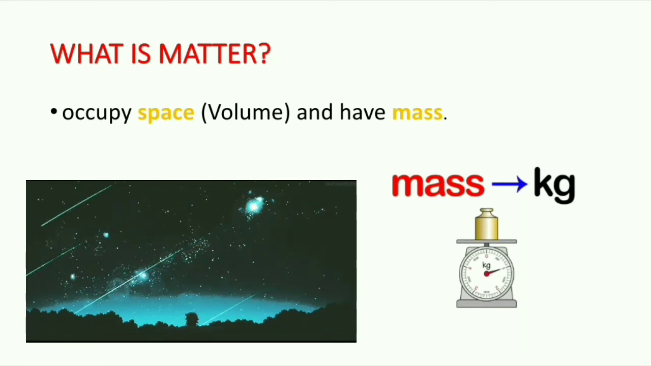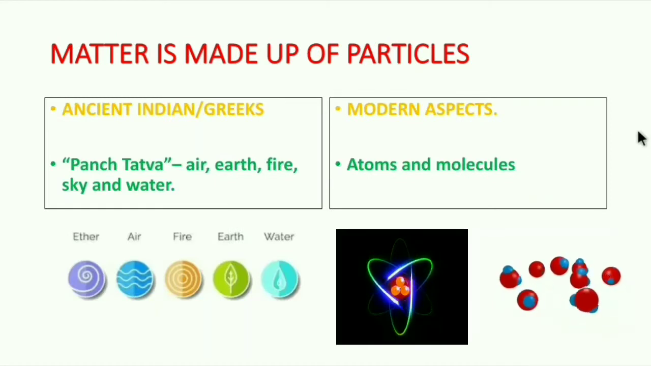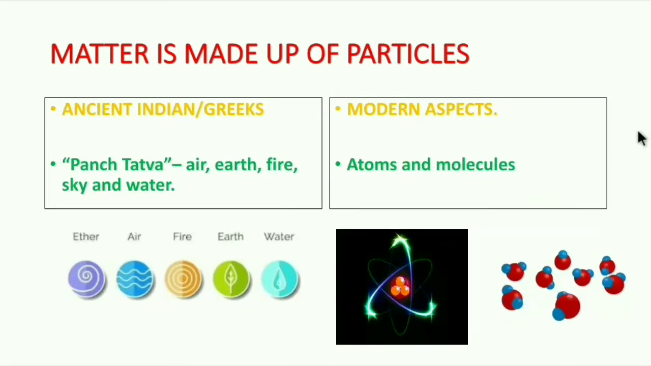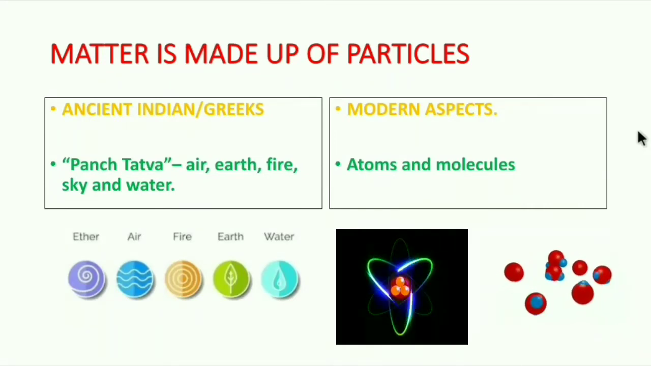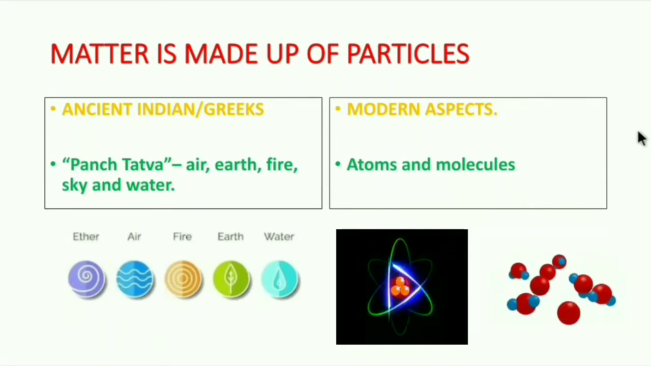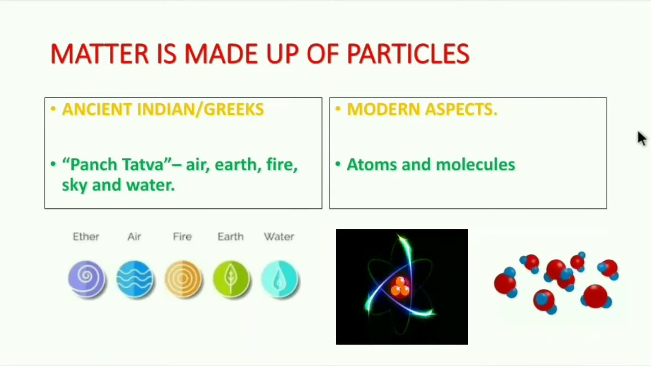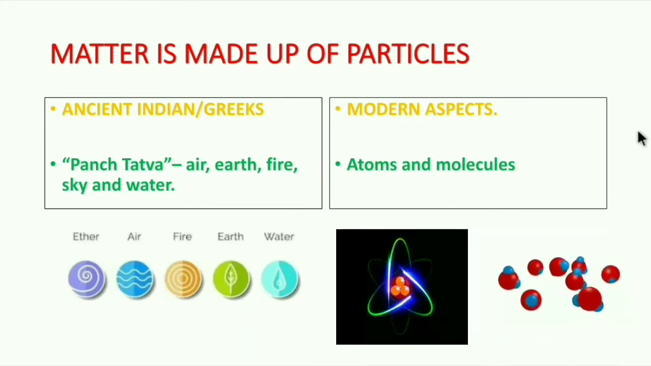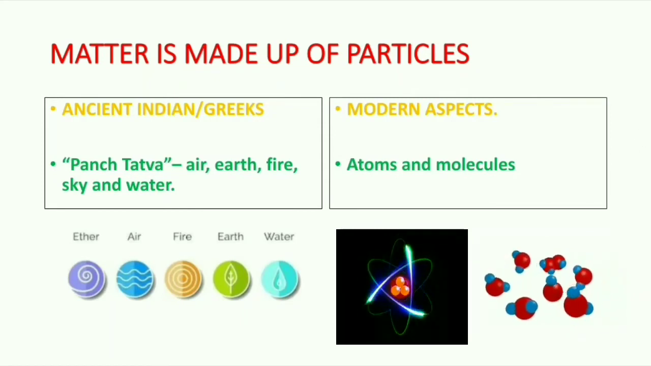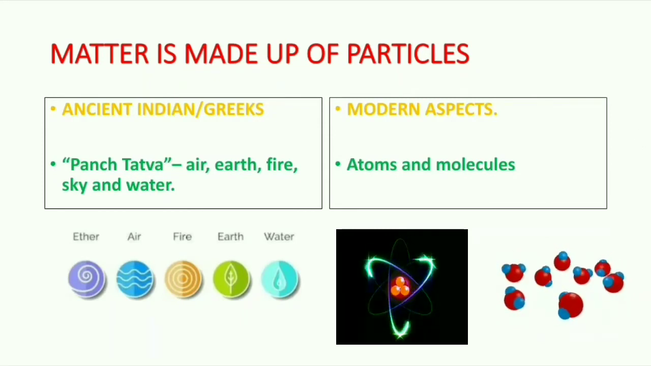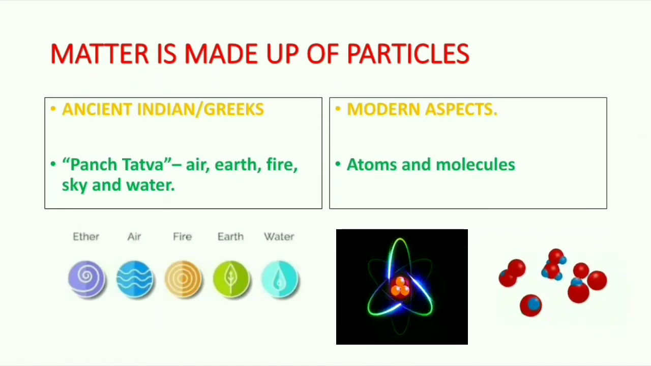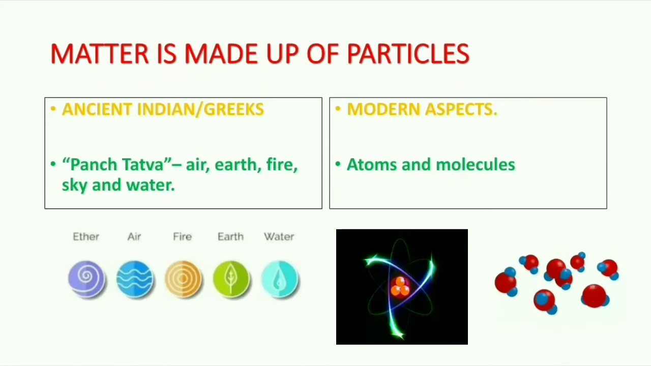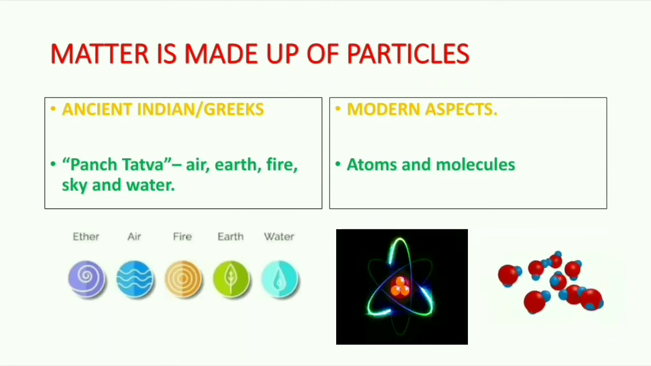So let us understand what matter is made up of. Actually, our ancestors thought that matter was made up of 5 elements, which are called air, earth, fire, sky, and water. But according to recent research and with specific technology, we came to know that matter is actually made up of molecules and atoms.